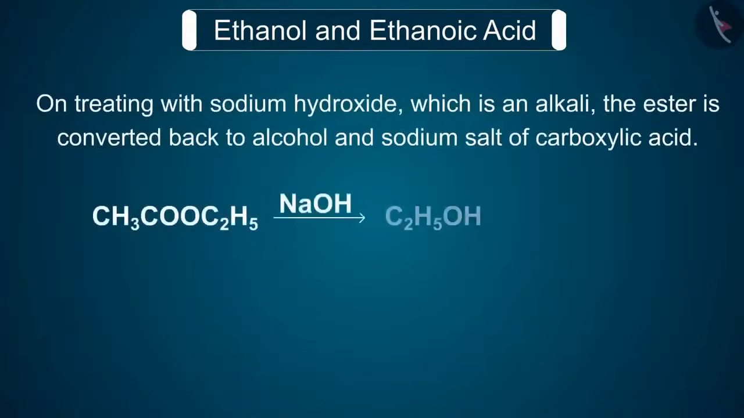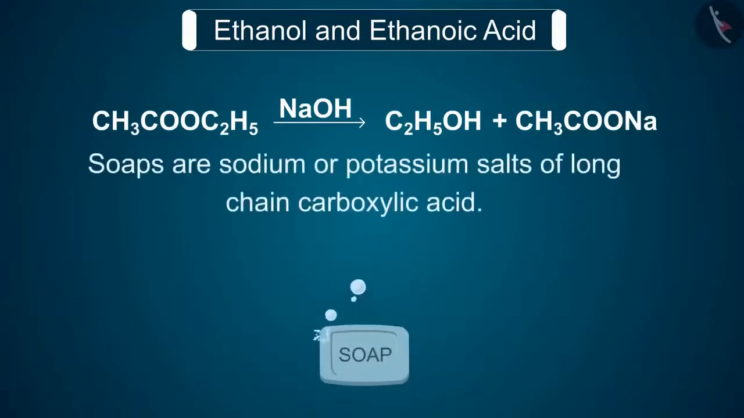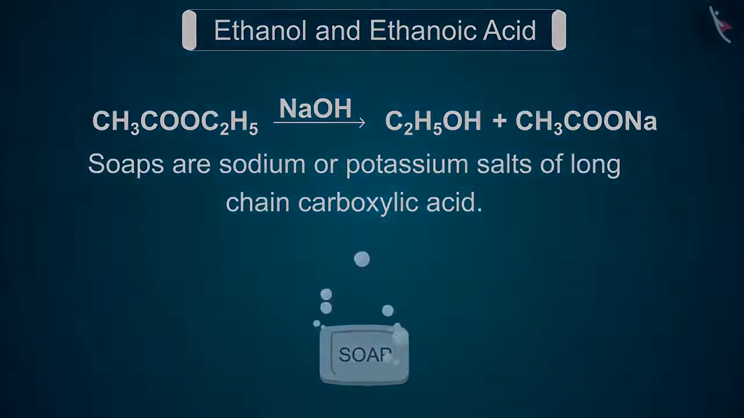On treating with sodium hydroxide, which is an alkali, the ester is converted back to alcohol and sodium salt of carboxylic acid. This reaction is known as saponification because it is used in the preparation of soap. Soaps are sodium or potassium salts of long-chain carboxylic acid.